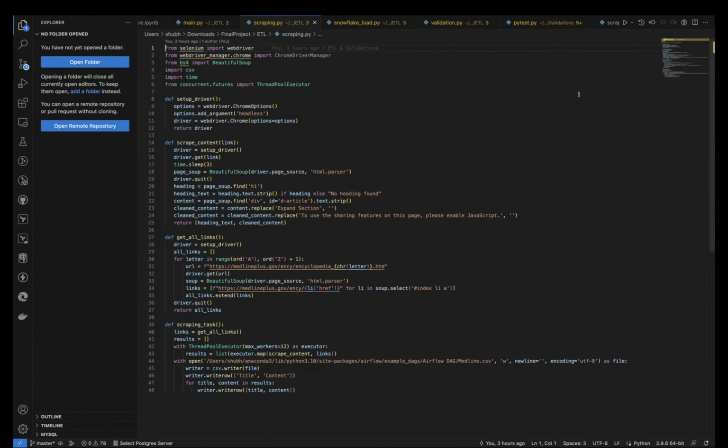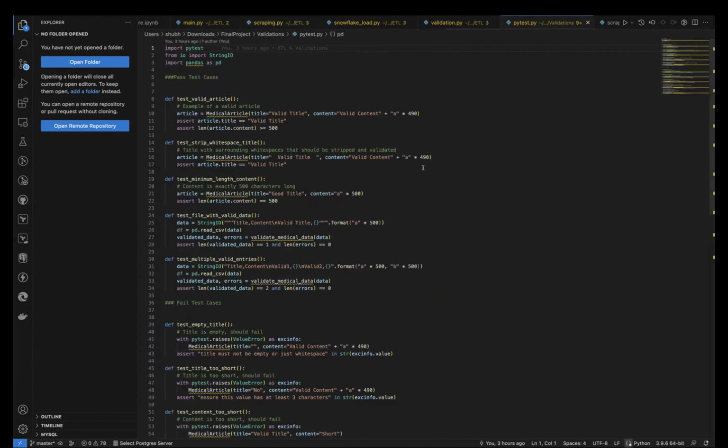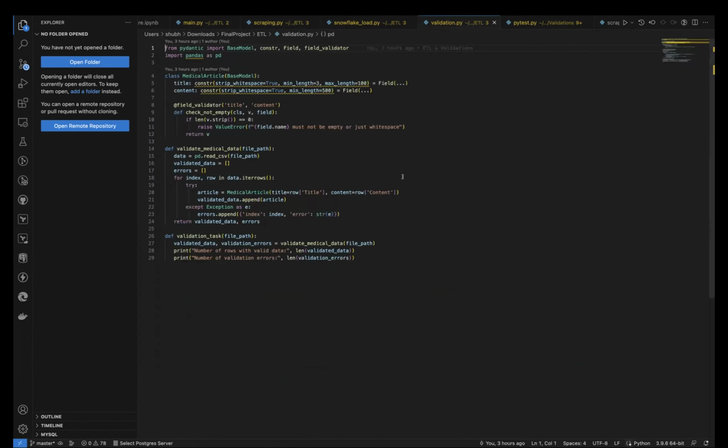And coming on to validations. I have made validations in such a format so that the conditions are met in such a way that the data is consistent and accurate.